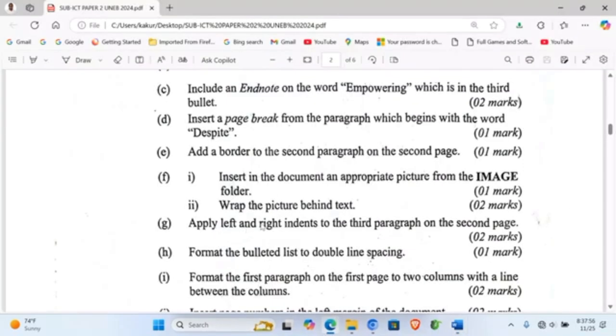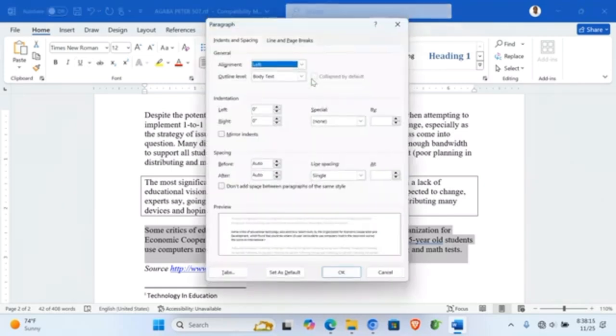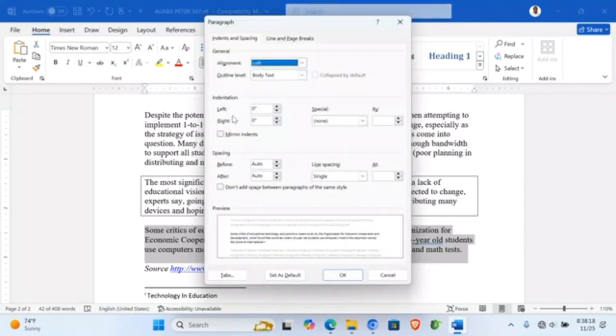Now next, apply left and right indent to the third paragraph on the second page. Now I'm going to highlight what I'm required to add. I go to that tab, paragraph. Now I go to indent, left and right.